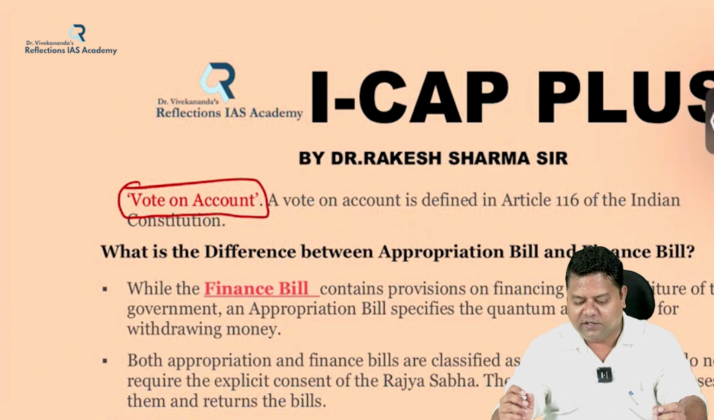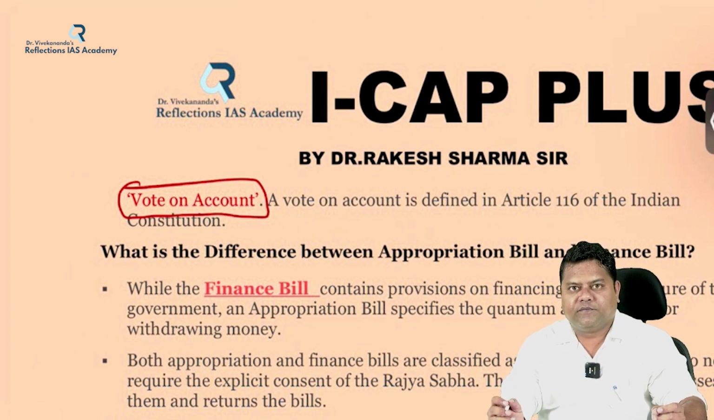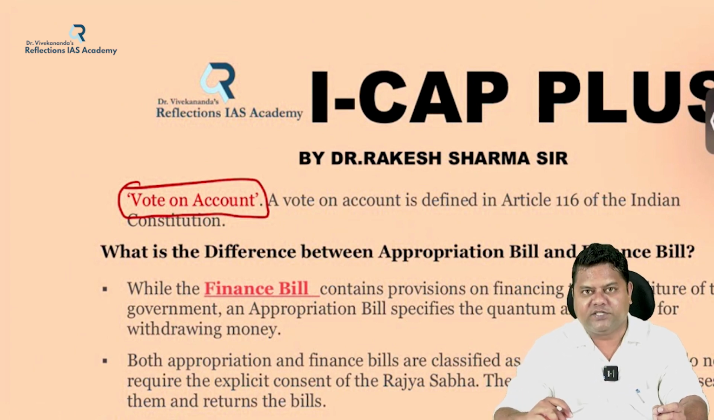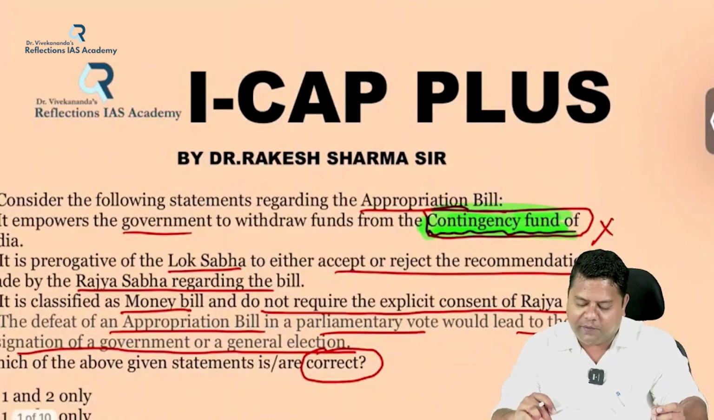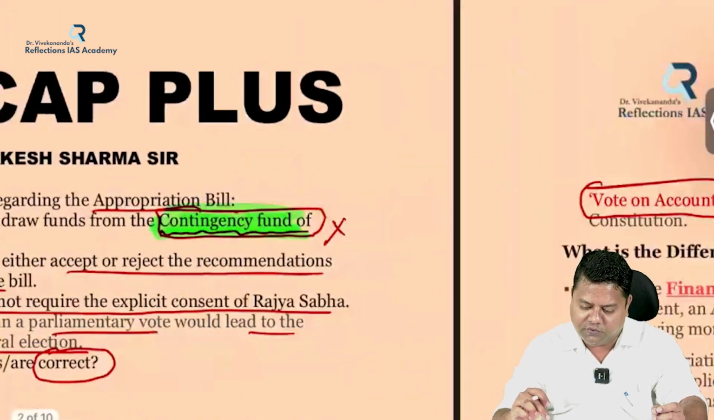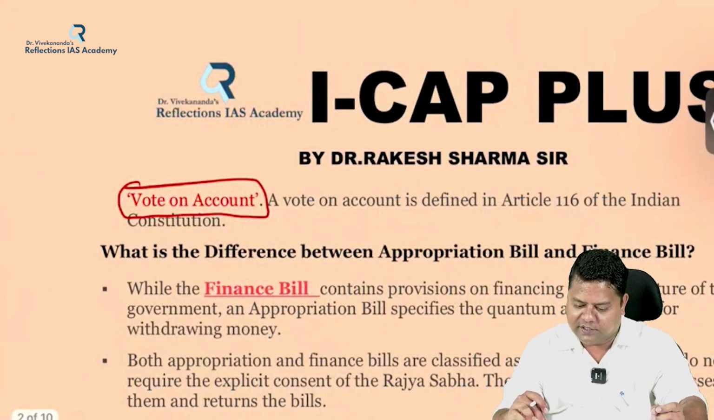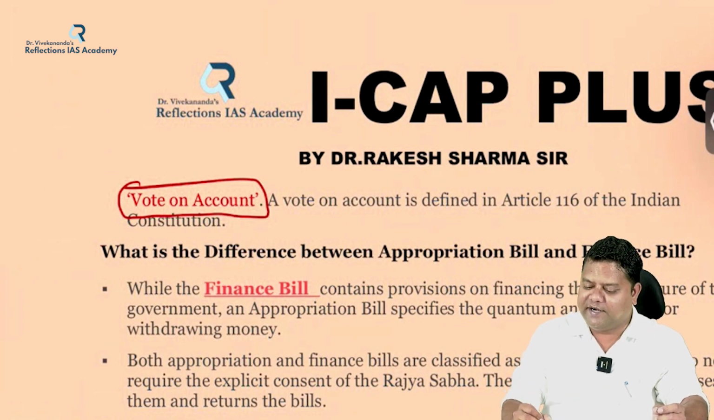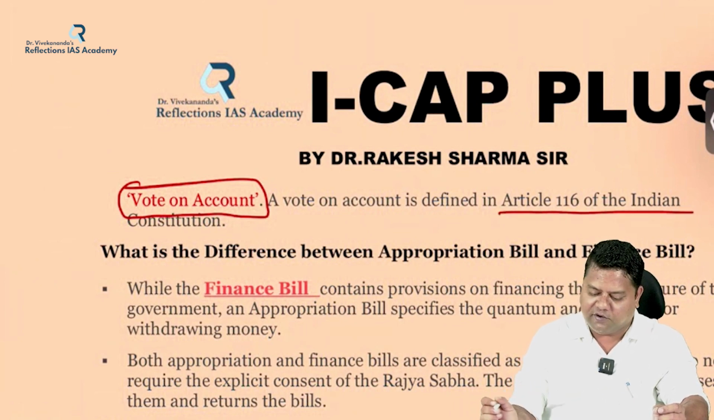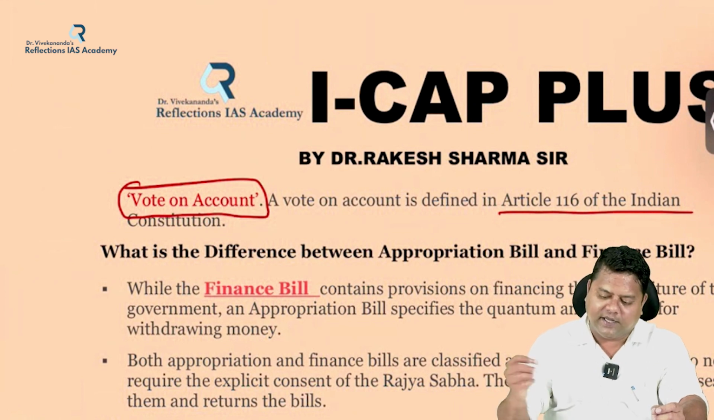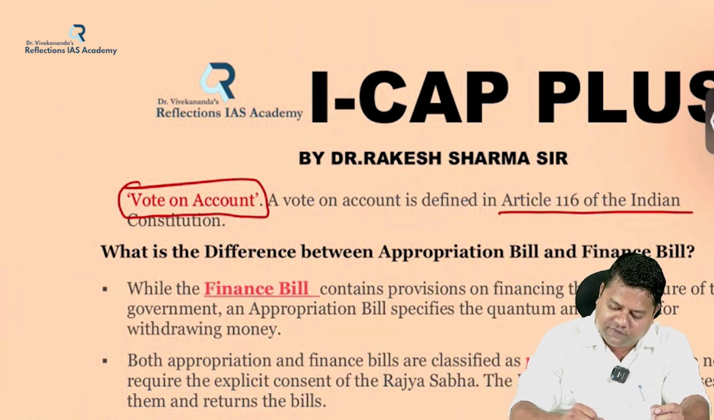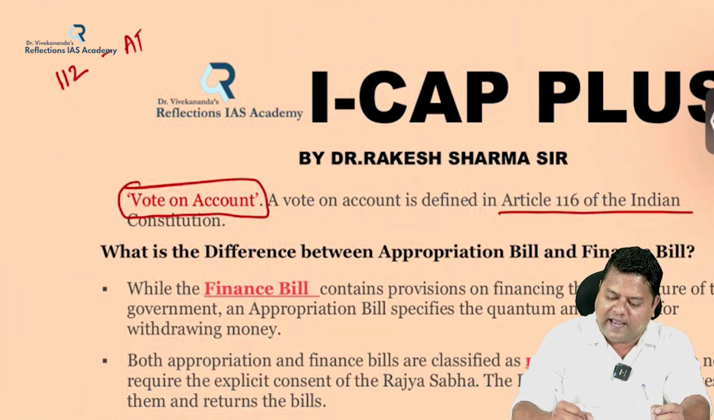Extremely important terms, all these are: vote on account, interim budget, and appropriation bill. So I hope you understood all these terms. And this vote on account is defined in Article 116 of the Indian Constitution. So here, an important article, students: in the Constitution of India, Article 112 mentions the annual financial statement, that is commonly known as the budget.